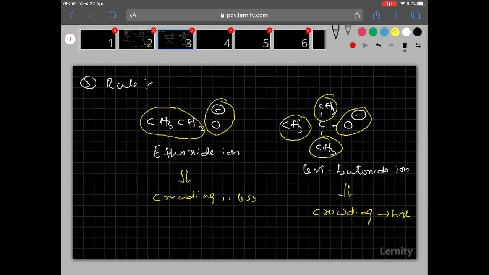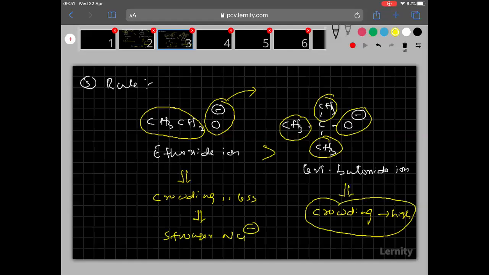Therefore, this ethoxide ion can donate the electron pair easily. Therefore, which is a stronger nucleophile? Ethoxide ion is a stronger nucleophile. Remember everyone. Why? Because it can donate the electron pair easily. Why can it donate? Because in that one crowding is less. Since crowding is less, it can donate the electron pair easily. While in tertiary butoxide, crowding is high around the oxygen, so it cannot donate the electron pair that easily.